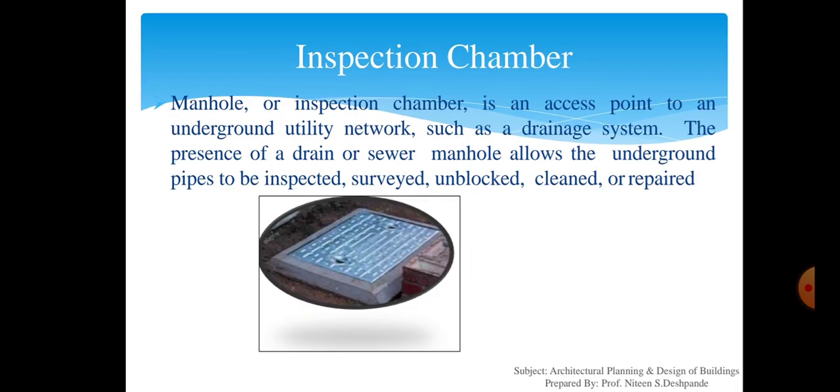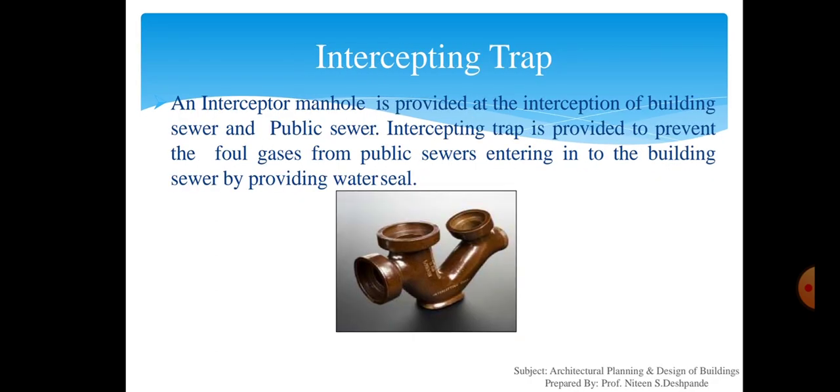Next is the inspection chamber. Now, inspection chamber is a manhole. It is an access point to an underground utility network such as drainage system. The presence of the drain or sewer manhole allows the underground pipes to be inspected, surveyed, unblocked, cleaned or repaired.